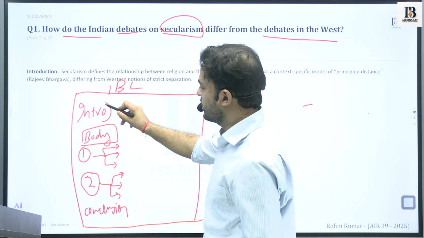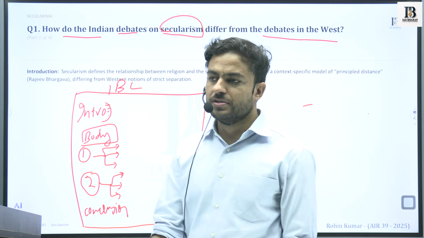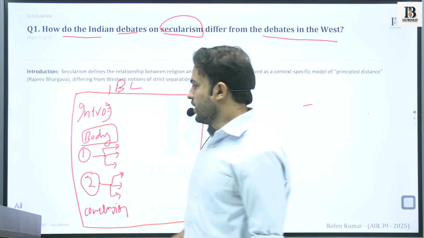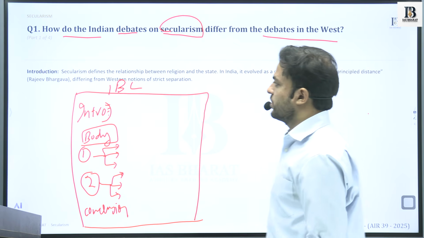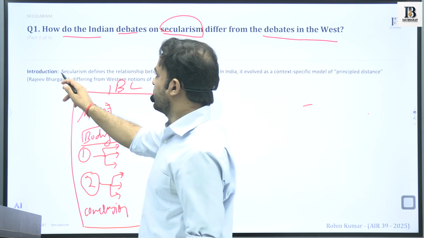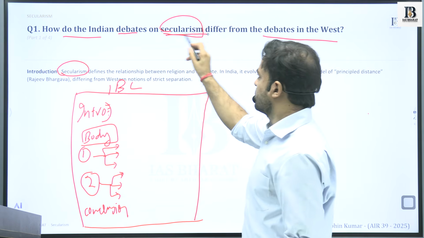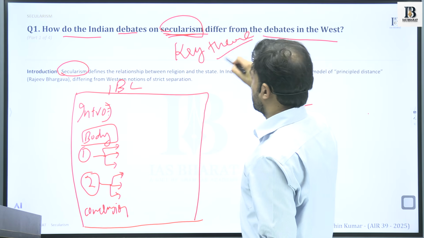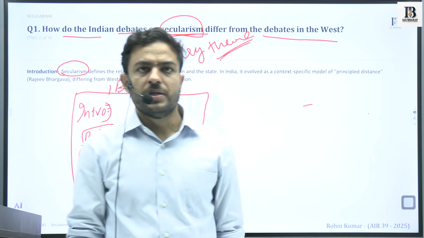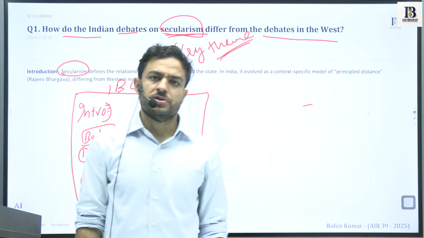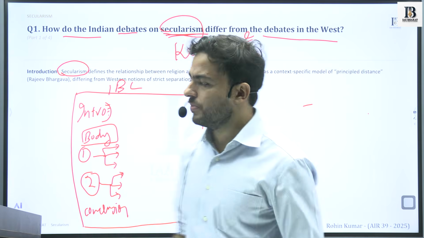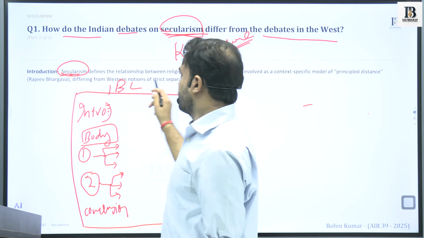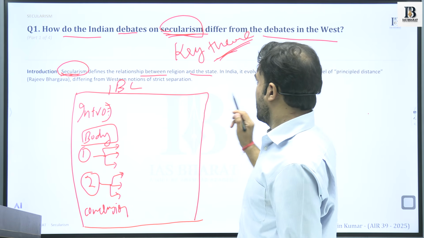So the introduction basically includes definitions, certain data points, or some other key concept. In the context of this question, we will start with the idea of secularism, because secularism is the key theme of this question. The introduction addresses the central idea or key theme of any question. We'll start with the definition: secularism defines the relationship between religion and state.